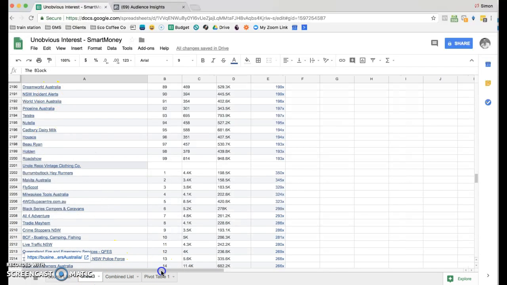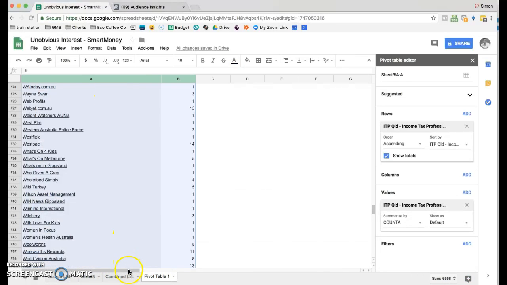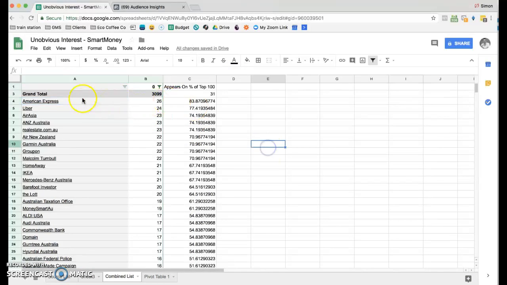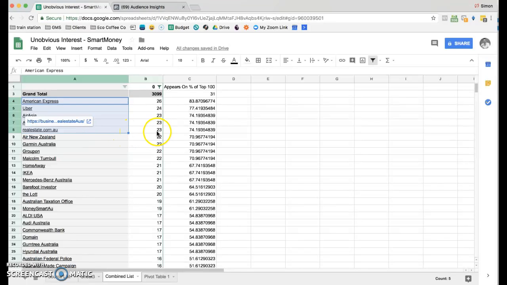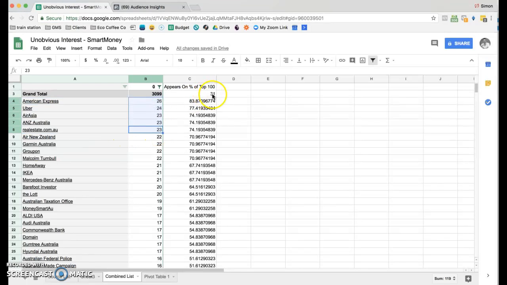I then take all those and find which ones are the most reoccurring amongst that list. So we can see here American Express, Uber, AirAsia, ANZ, realestate.com, for example. Out of the 31 top 100 lists based on this source list here, American Express appears 26 times, Uber 24 times, AirAsia 23, etc.